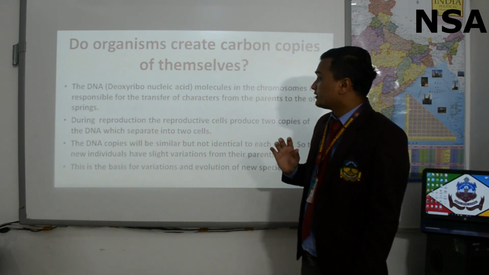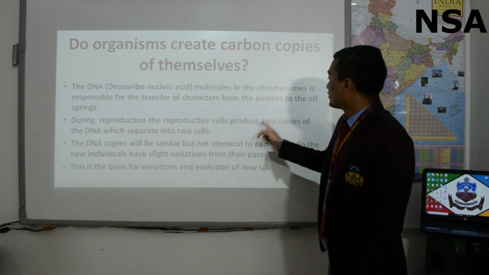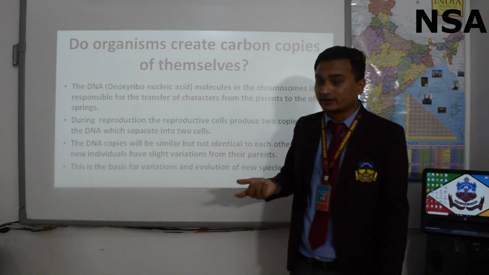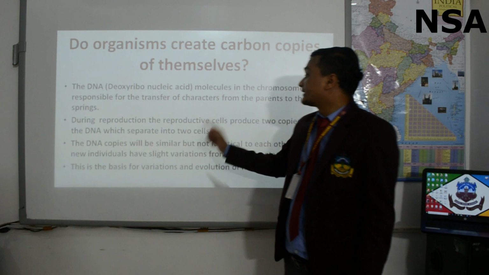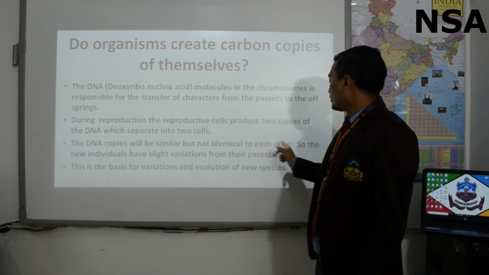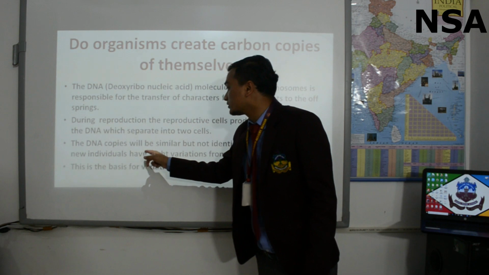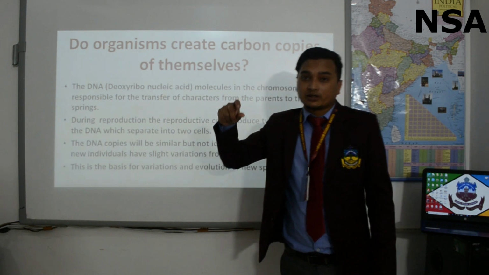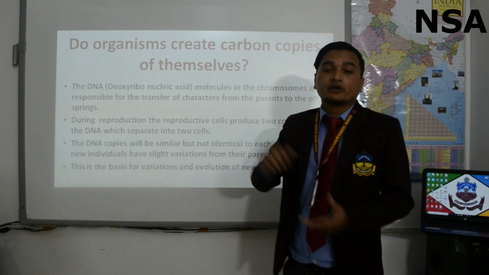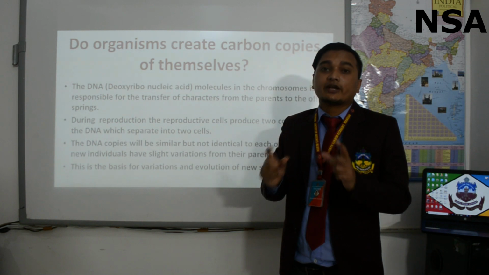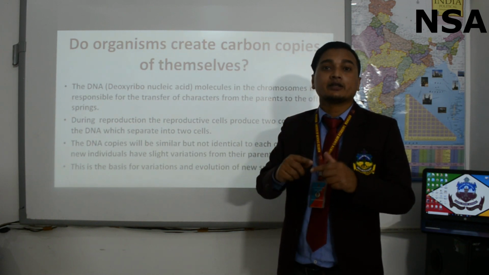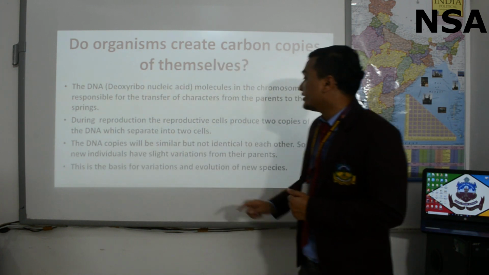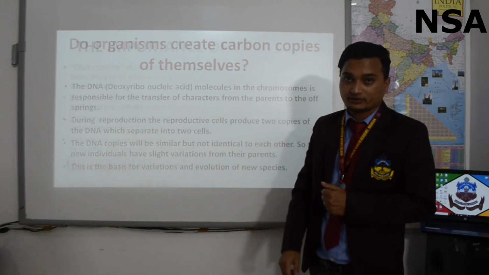During reproduction, the reproductive cells produce two copies of the DNA which separate into two cells. The DNA copies will be similar but not identical to each other, so the new individuals have slight variation from their parents, which means while DNA copying, there will be some variation. The child will have characters of both the parents and they look similar but not identical. This is the basis for variation and evolution of new species.